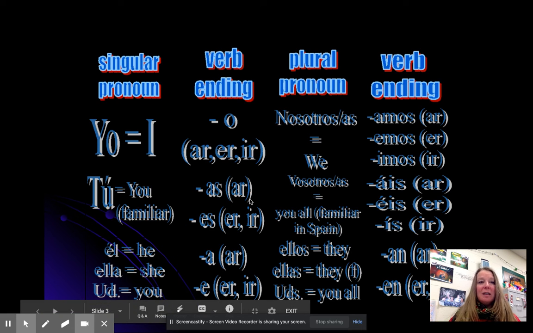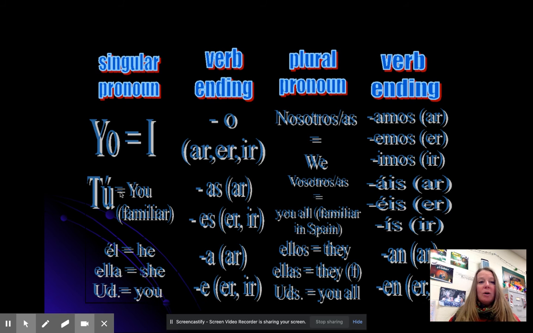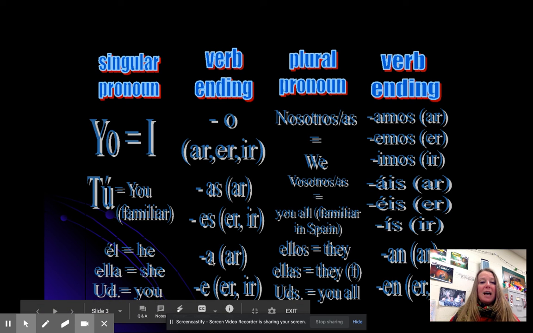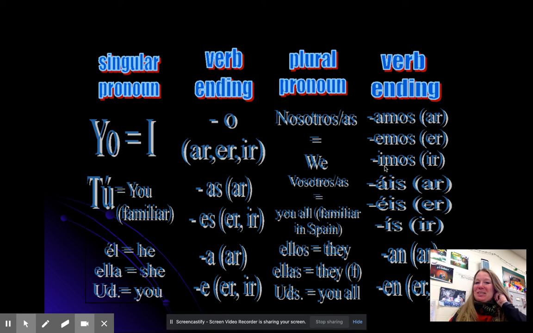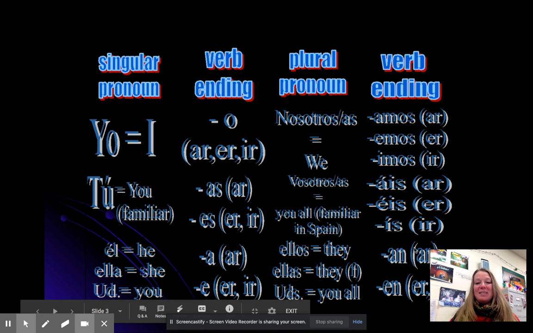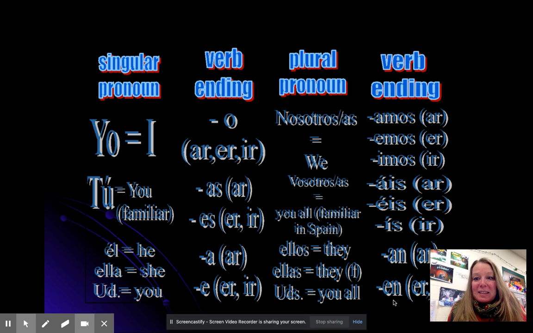Do it again. Yo, o. Tú, as, es. Él, ella, usted, a, e. Nosotros, nosotras. Amos, emos, imos. Vosotros, vosotras. Áis, éis, ís. Ellos, ellas, ustedes, an, en. Do it again. So we will be practicing this in class many times until everyone has it memorized.